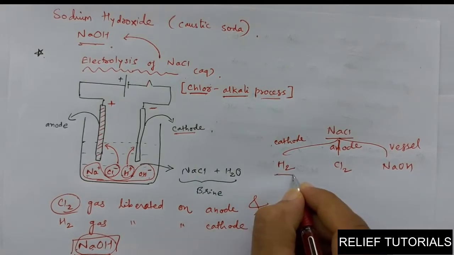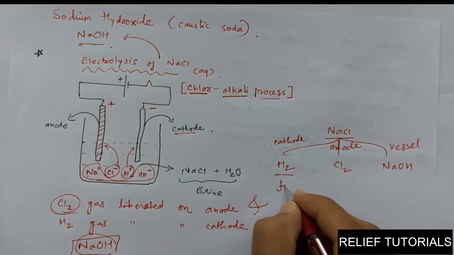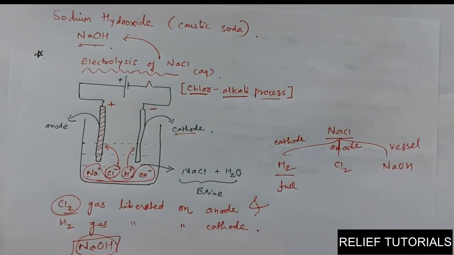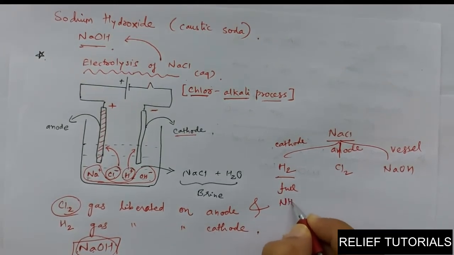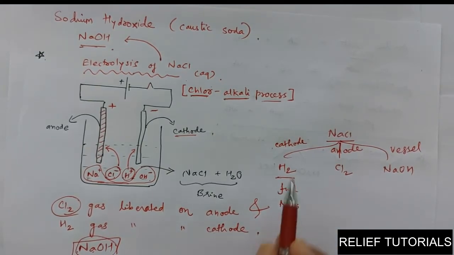We know that hydrogen is used as fuel, and it is a raw material in the production of ammonia. Ammonia is used in the fertilizer industries. So hydrogen is also used in the manure and fertilizer industries.